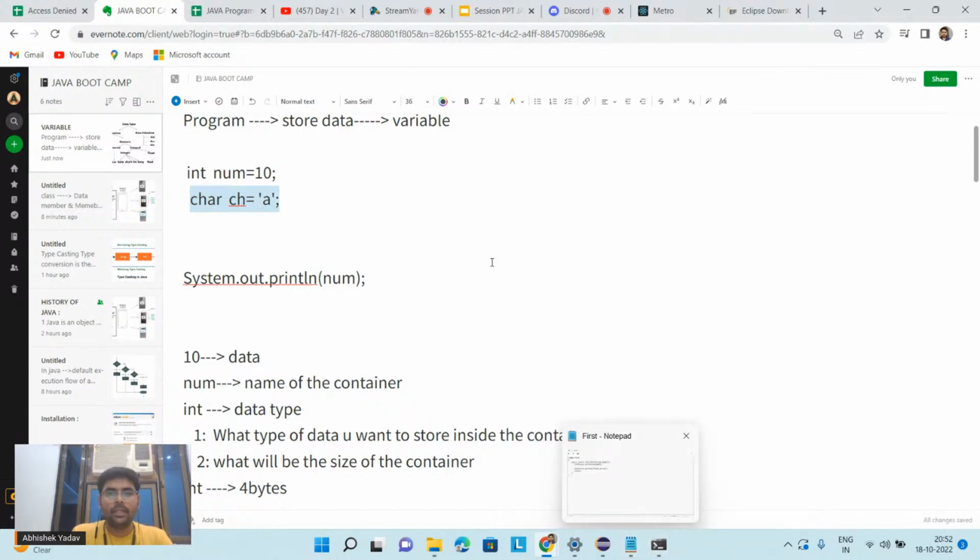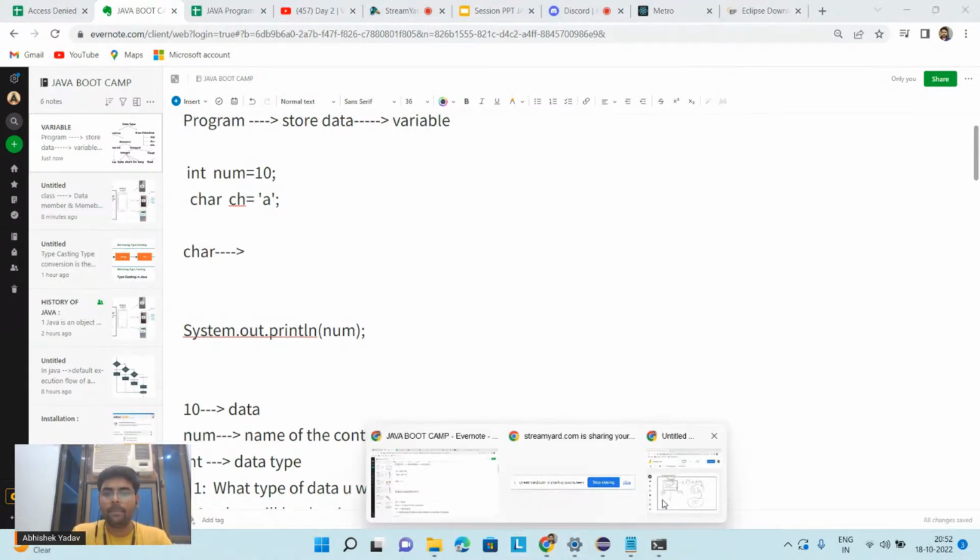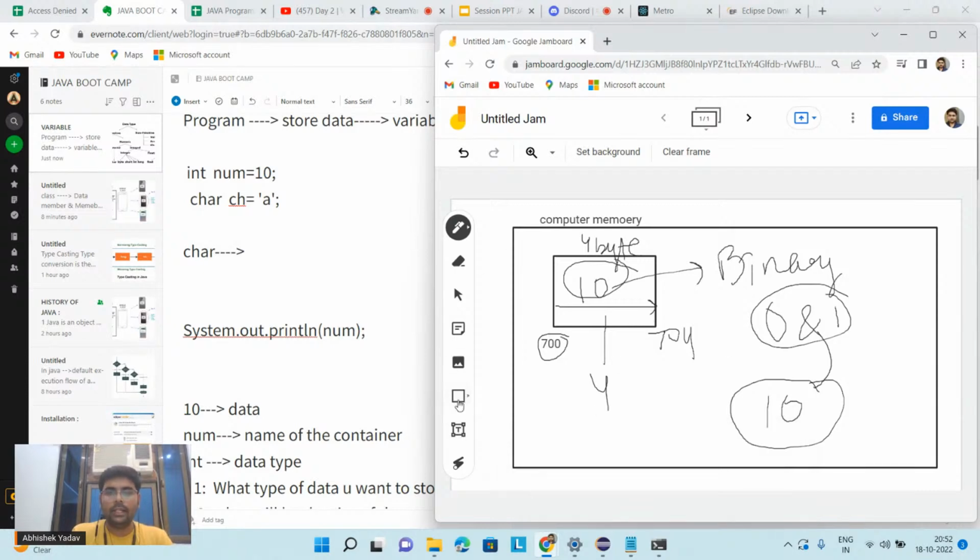The system will say, okay, you want to store character type of data, and from this char data type I am getting two pieces of information. First is what type of data you want to store inside the memory block, and second is what will be the size of the memory block. And I know the character occupies 2 bytes. So what will happen here? The system will allocate 2 bytes inside the computer memory, and let's assume the starting address here is 800.